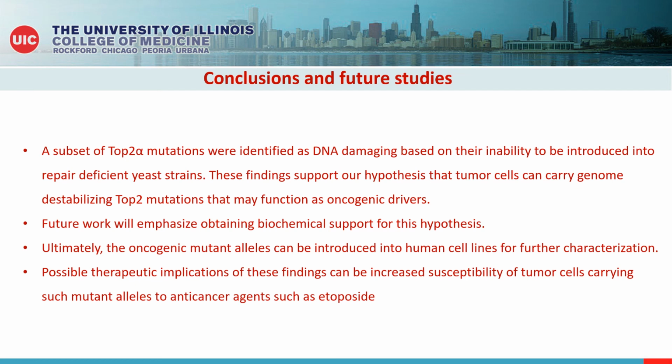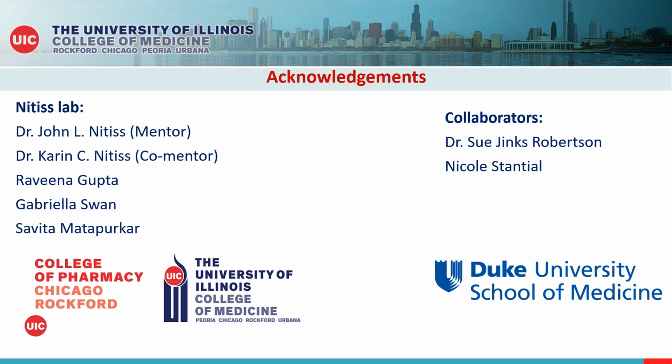These findings also support our hypothesis that tumor cells can carry genome destabilizing top2 mutations that may function as oncogenic drivers. Possible therapeutic implications of these findings can be increased susceptibility of tumor cells carrying such mutant alleles to anti-cancer agents such as etoposide. Future work will emphasize on obtaining further biochemical support for this hypothesis.